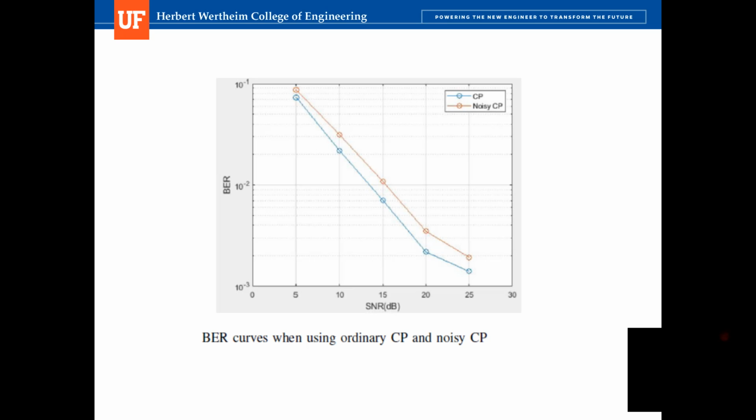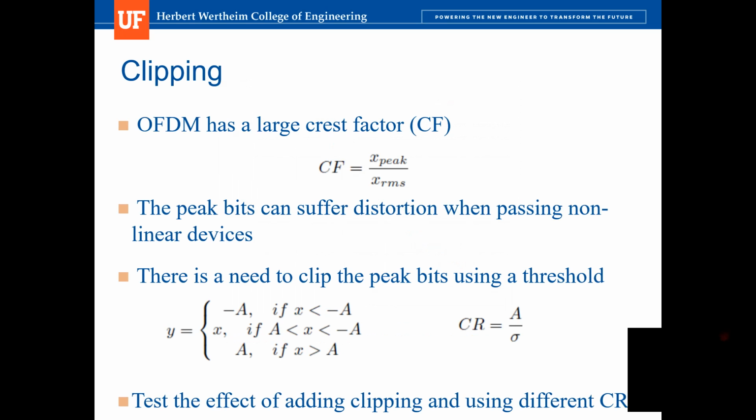It is randomly generated. So the last thing that I want to explore is clipping. So OFDM has a large crest factor, which is the power of the peak bits divided by the power of the mean in this sequence.